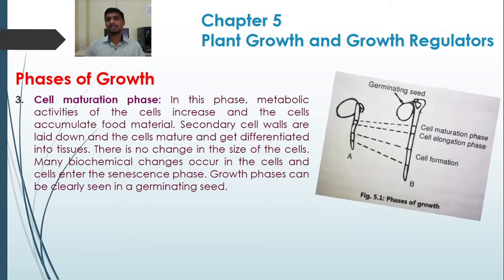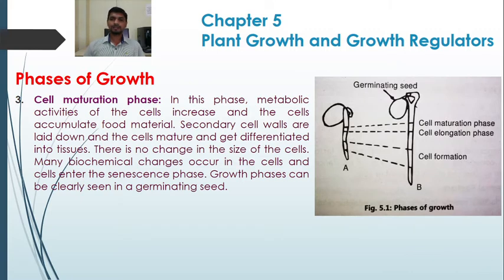So here in this figure we can see all these three phases of the growth, that is the cell formation, cell elongation and cell maturation phase. Here the new cells are formed at the tip of the root. This region possesses meristematic cells. These cells are in a continuous state of cell division. Suppose this is one cell that has been formed; this cell divided into two cells. So this is the cell formation phase.